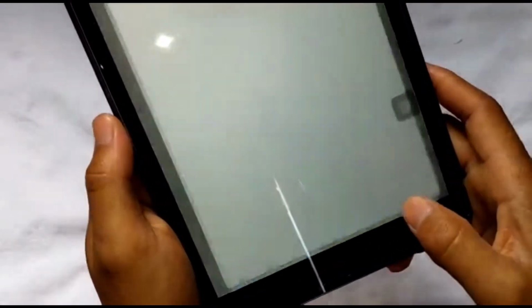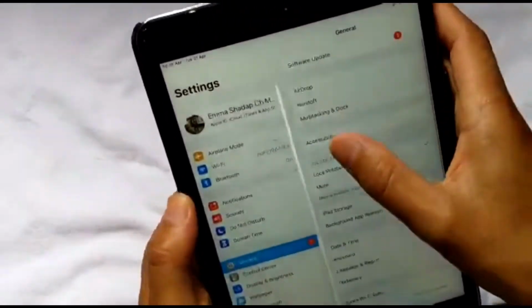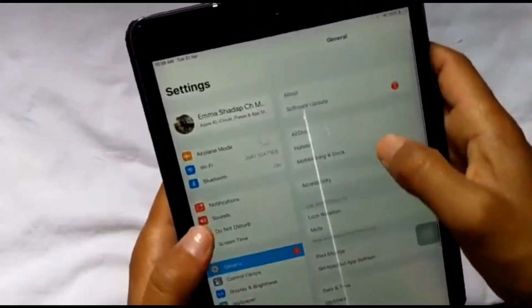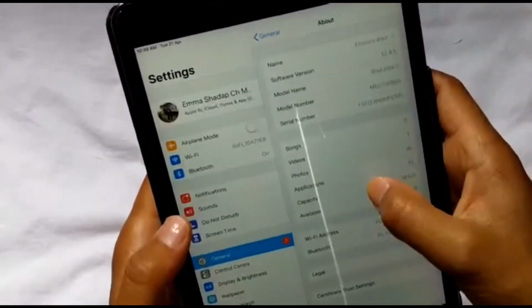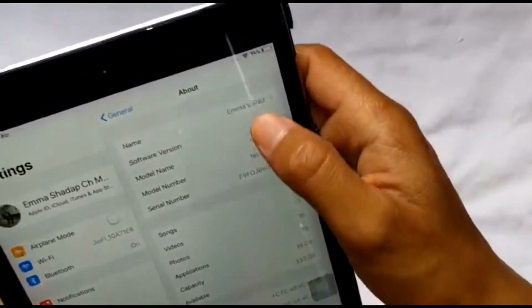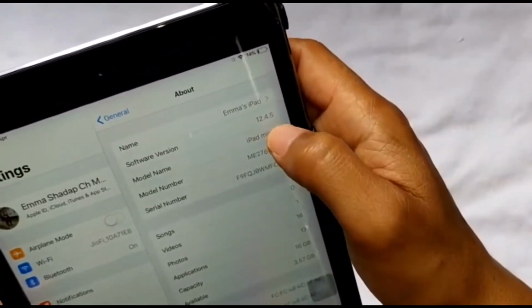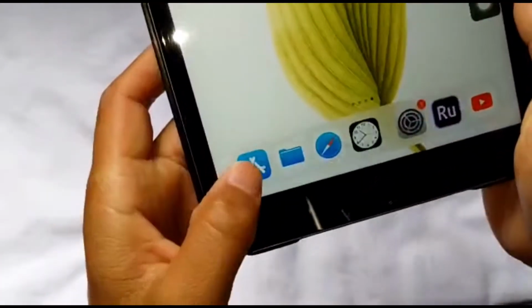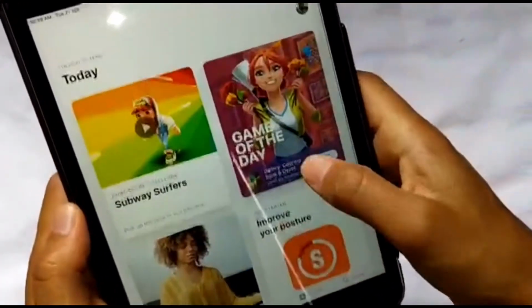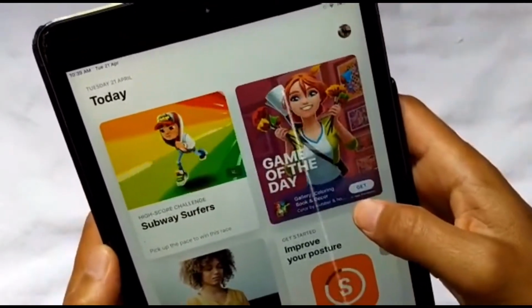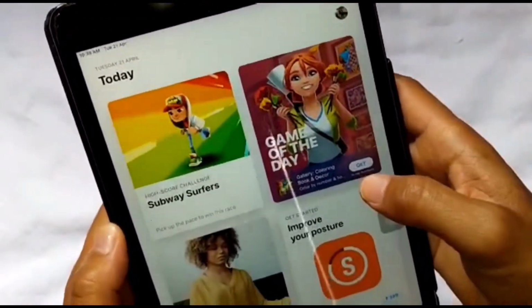Where's the settings? Go to General, About, see the software version is 12.4.5. So if you go to the App Store, you won't be able to download iMovie because it requires 13 and above.